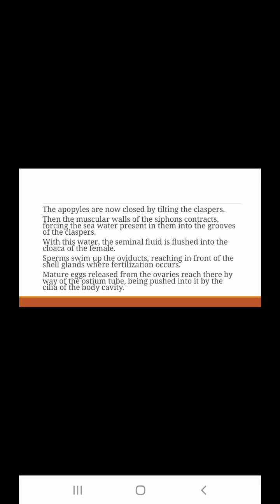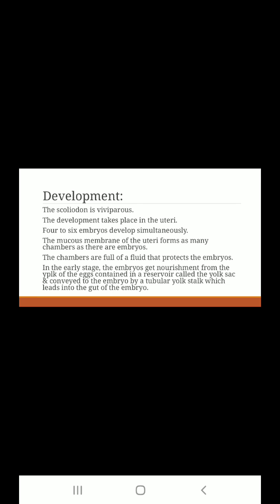Then the muscular walls of the siphons contract, forcing the seawater present in them into the groove of the claspers. With this water, seminal fluid is flushed into the cloaca of the female, and the sperms swim up the oviducts, reaching in front of the shell glands where fertilization occurs. The mature egg is released from the ovaries and reaches there by way of the ostium tube, being pushed into it by the cilia of the body cavity.